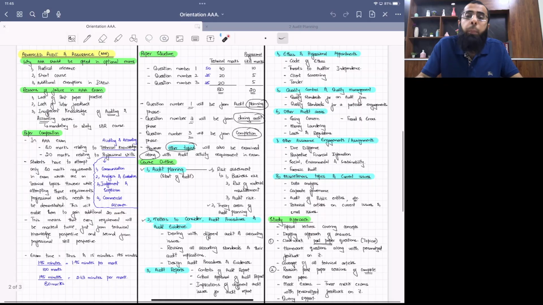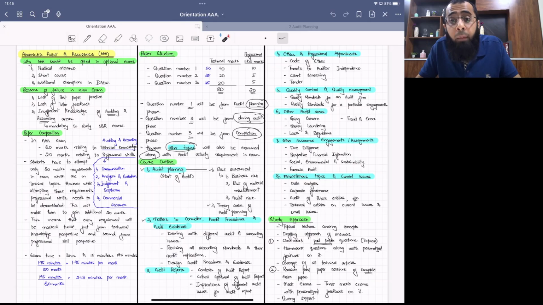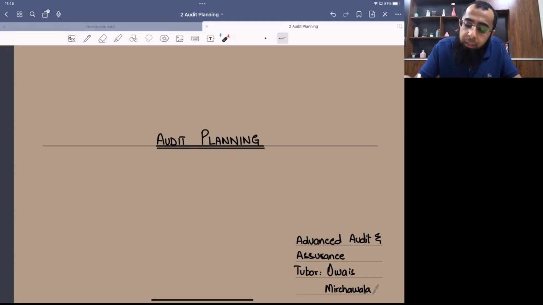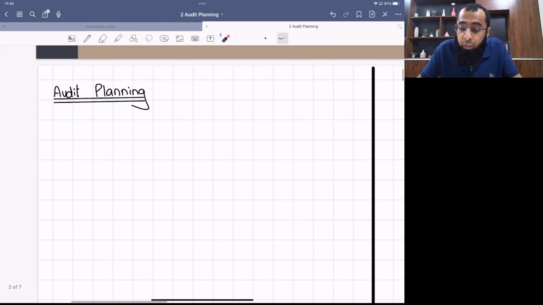Okay, this will be our routine approach, that in every new class we'll first discuss what we discussed in the previous classes, so that you can have a quick recap. It takes like 5-10 minutes in every class, but a good recap will always be good when we're moving towards the topics also. Okay, so now let's start today's class in detail, and we are moving towards our first chapter, and that is audit planning.